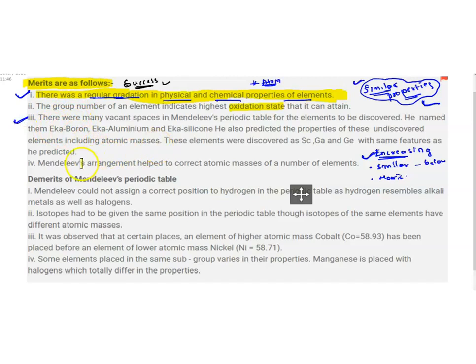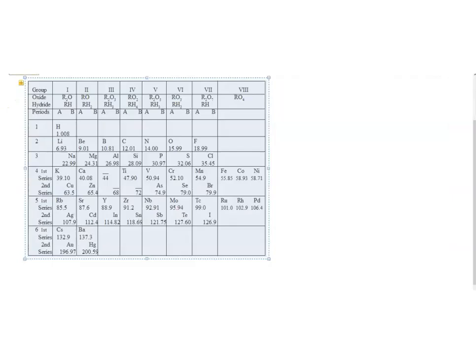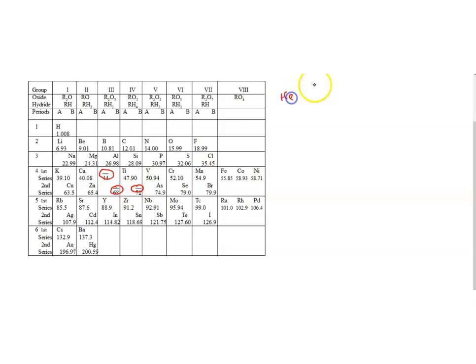As I told you, he left a lot of empty spaces. Let's take that table here, see here, he left an empty space here, and empty slots here also. Why did he leave empty slots?